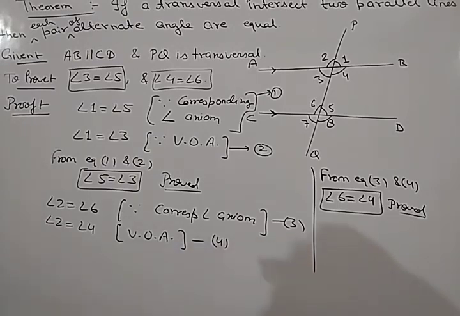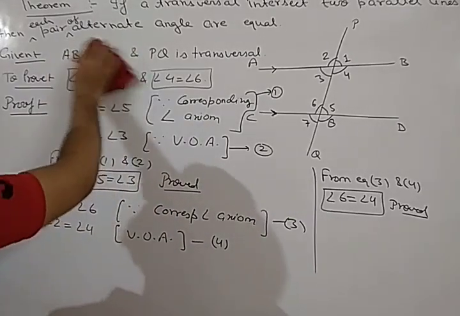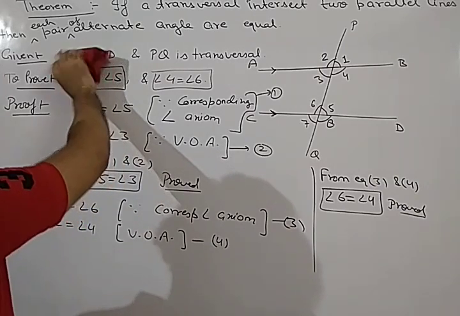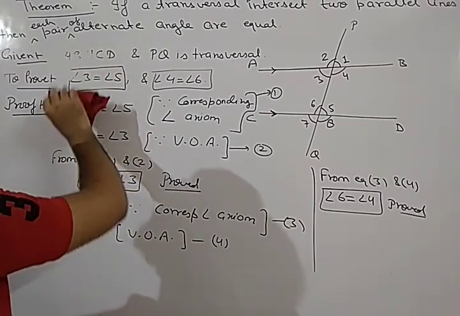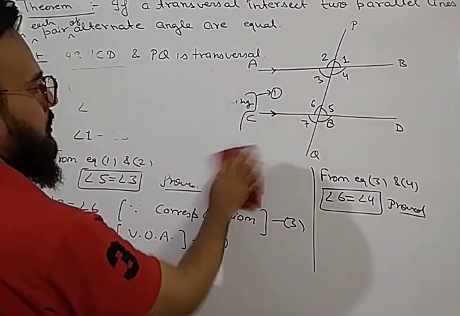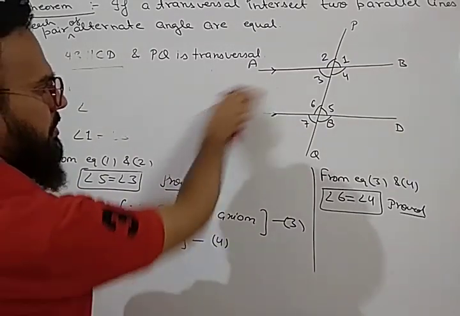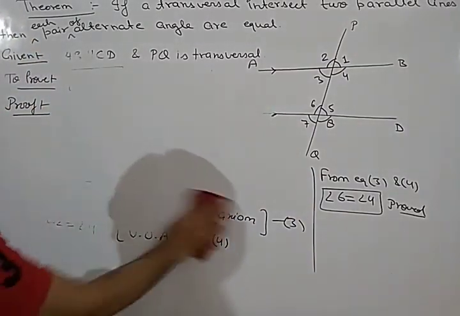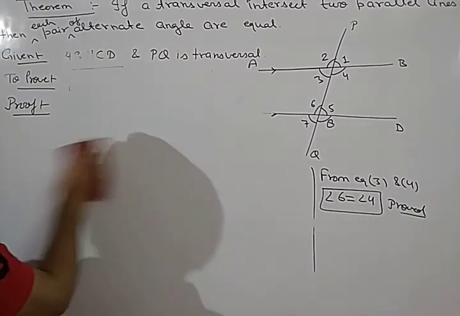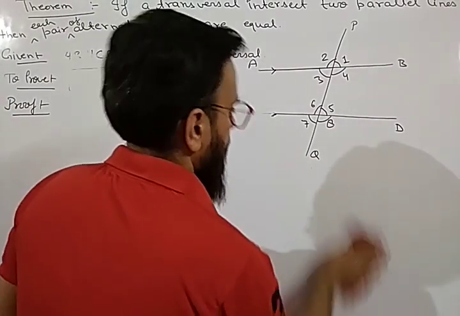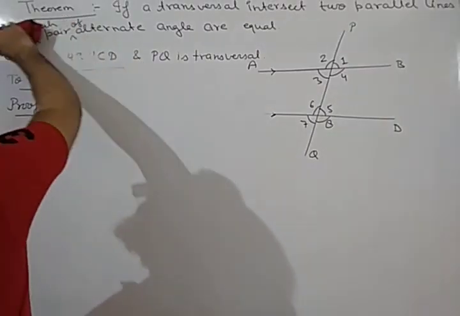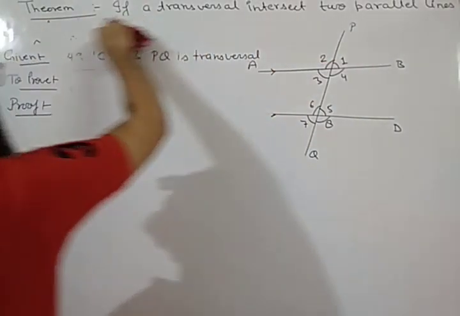Now coming to the next theorem. I am taking the same figure, I am not drawing the figure. So what is the statement of this theorem?